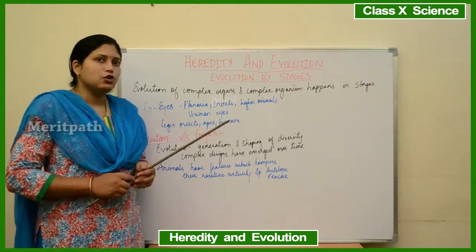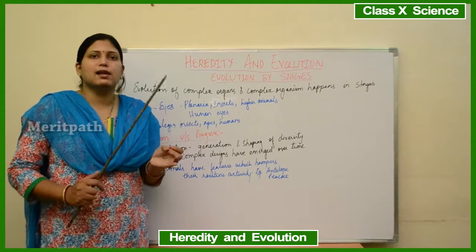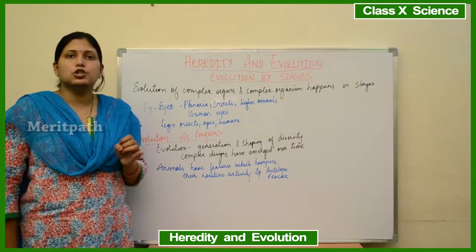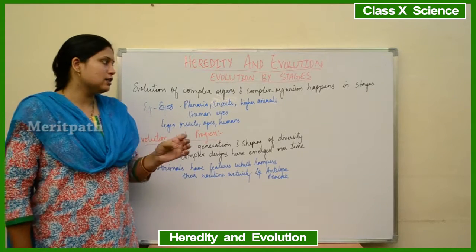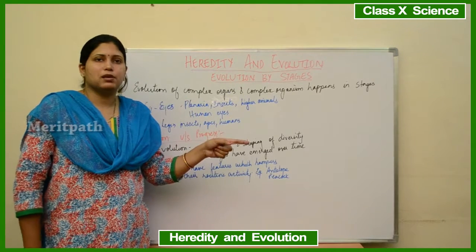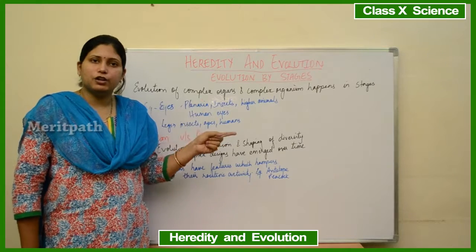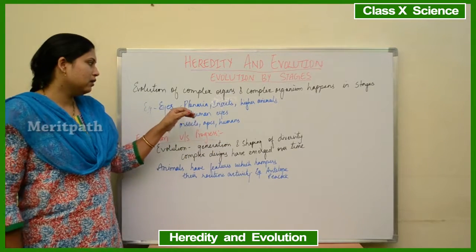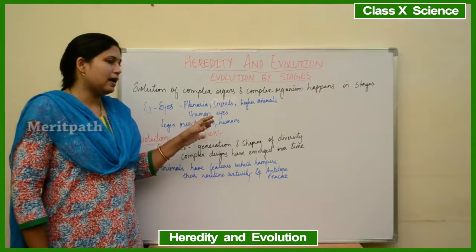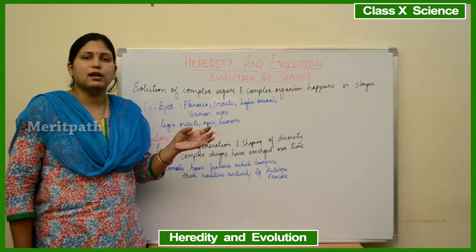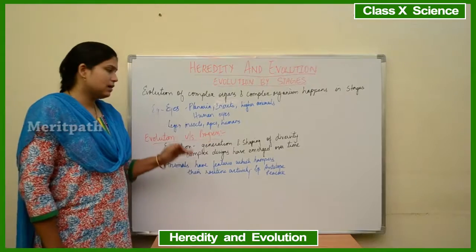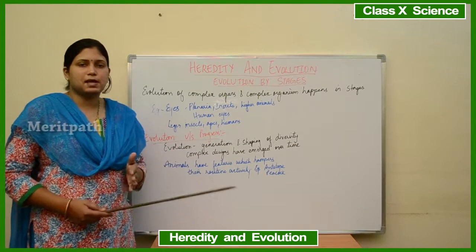Then human eyes. Human eyes can detect colors and also perceive depth, whereas this feature is absent in planaria, insects and higher animals. They cannot do depth perception and they cannot differentiate between colors. So finally the eyes were most developed in human beings, where they could differentiate between colors, and depth perception was also there.